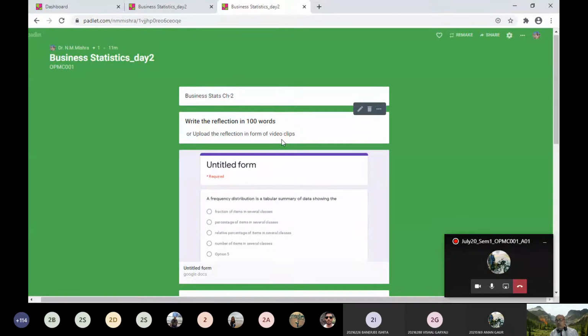So this is the roadmap of today's class. I have already presented it before starting the discussion. The agenda is clear. Our agenda of today is to learn Unit 2, organizing and visualizing the data, and then do the two questions and write the reflection. That is what we are looking for, and for that purpose I shared this Padlet platform.